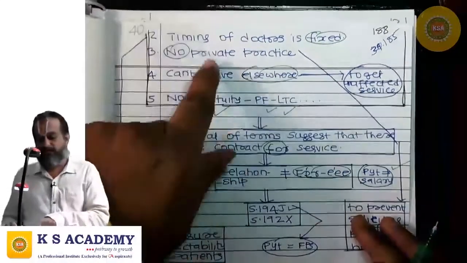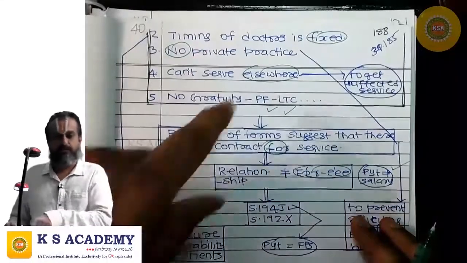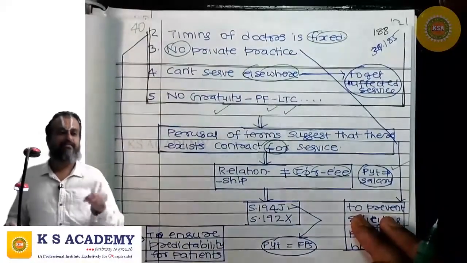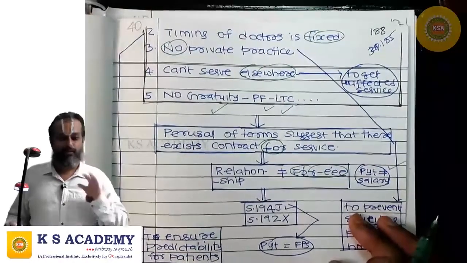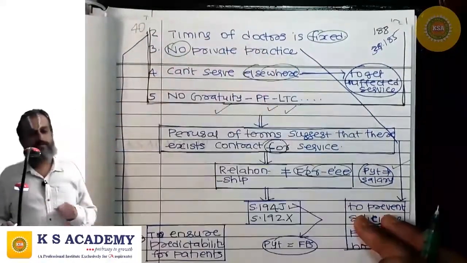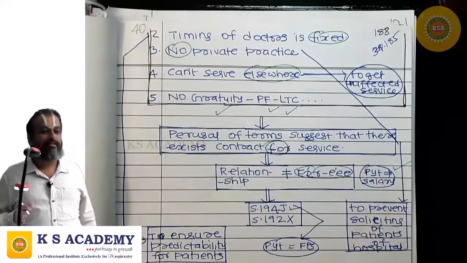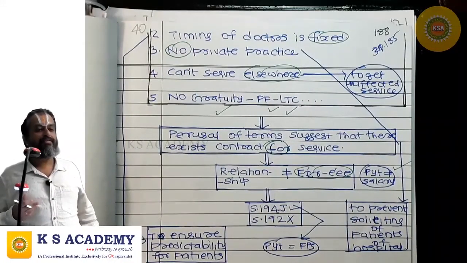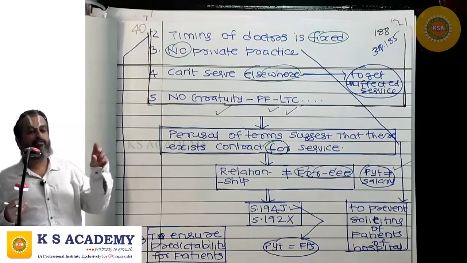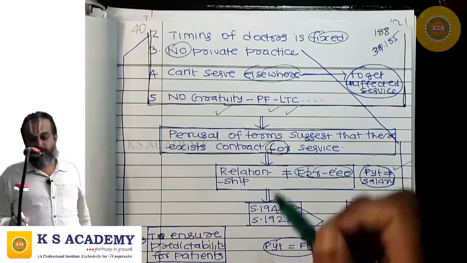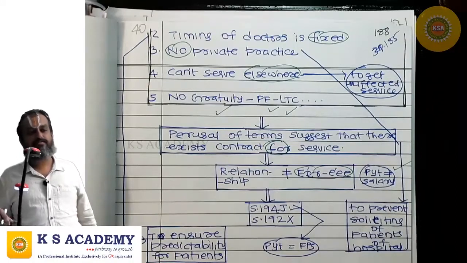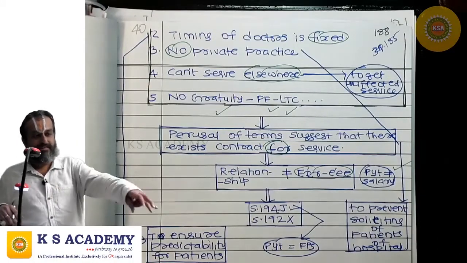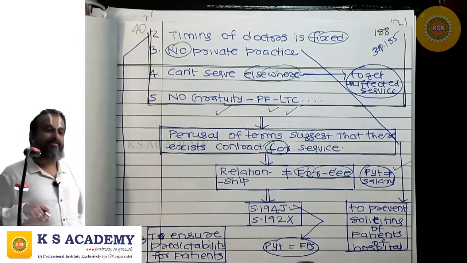But you are telling that you should not do private practice, you should not serve elsewhere. Timing is fixed. All these things create a confusion that he is an employee. No. Why should the timing be fixed? There should be some predictability. How will the patient know whether the doctor will be available or not unless you put the time? And moreover, if you allow private practice or allow to practice elsewhere, you may get in touch with the patients here and take the patients there.